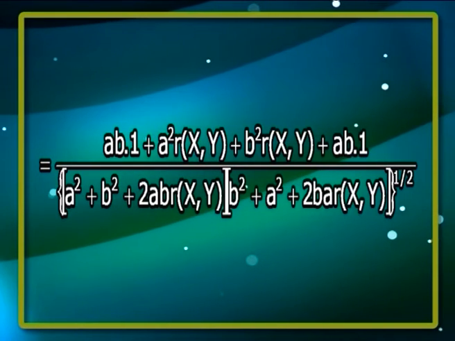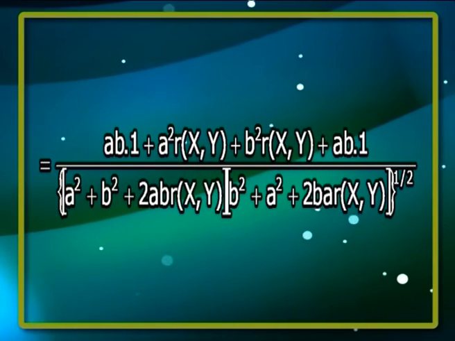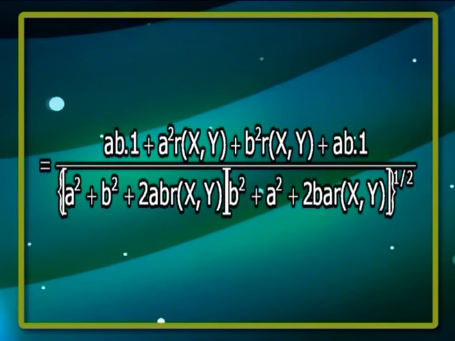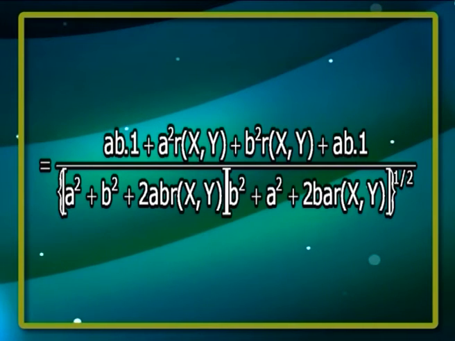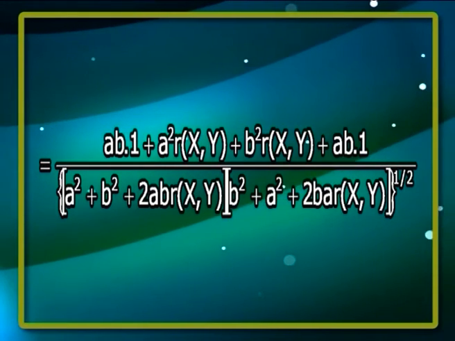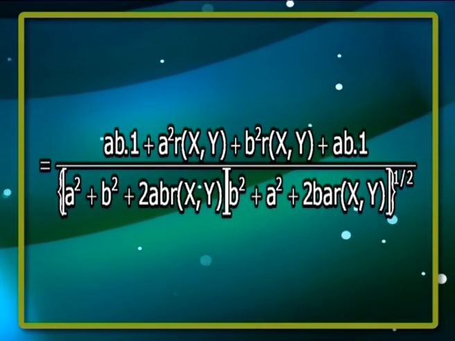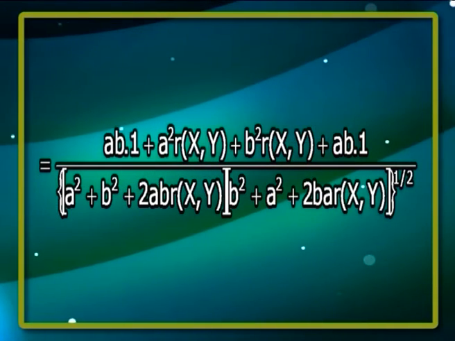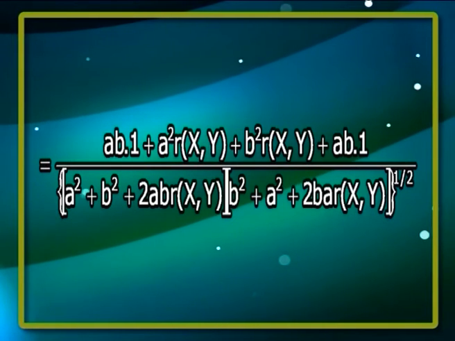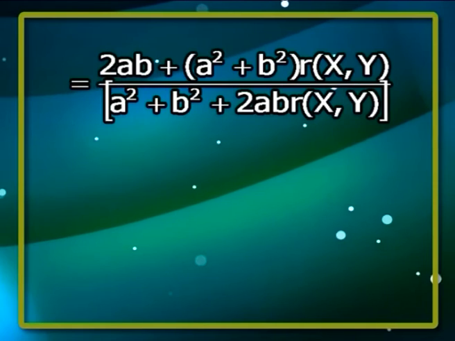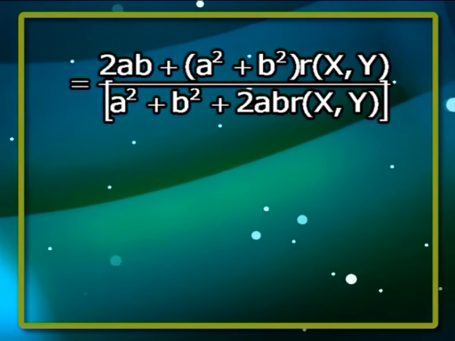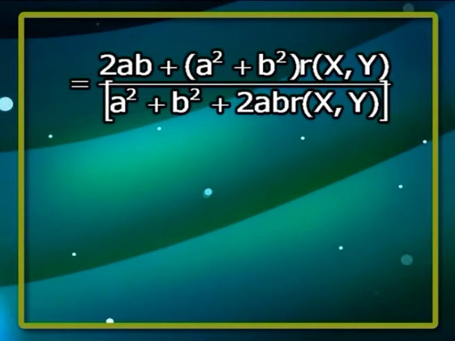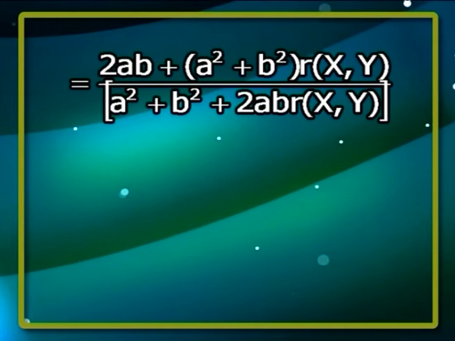Now substituting for the values of expectation and variance, we get (ab into 1 plus a square r of xy plus b square r of xy plus ab into 1), whole divided by (a square plus b square plus 2ab r of xy) into (b square plus a square plus 2ba r of xy), whole power half, which is equal to (2ab plus (a square plus b square) r of xy) whole divided by (a square plus b square plus 2ab r of xy).